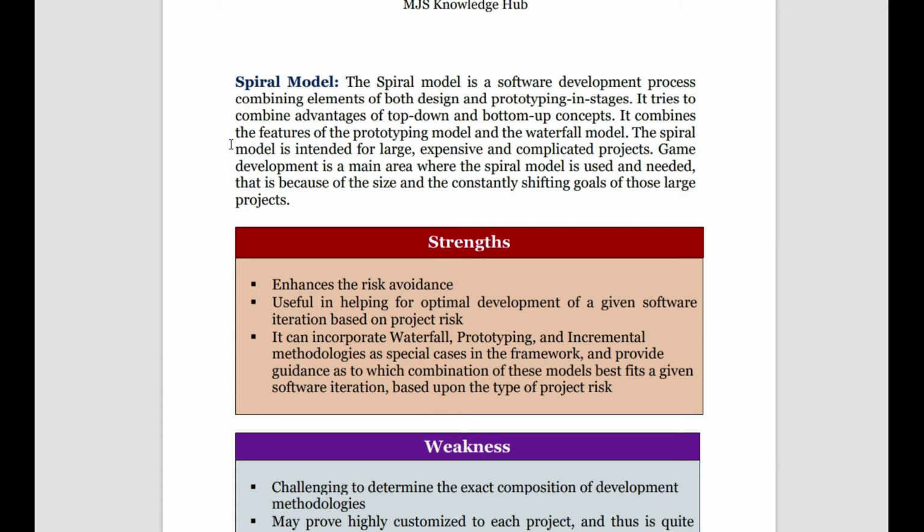Then it is useful for optimal development of a given software. We can incorporate the waterfall, prototyping, and incremental models also, so that we can have the guidance of all three methodologies in the development of a particular system. Then, what are the weaknesses?